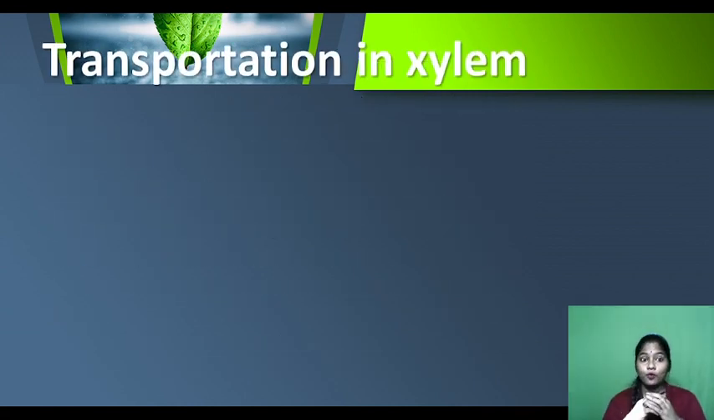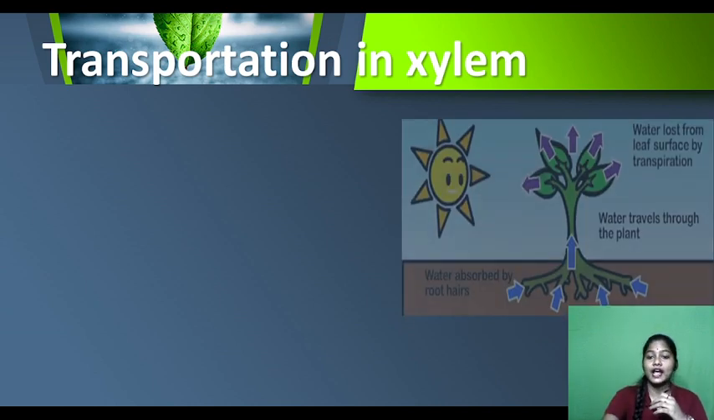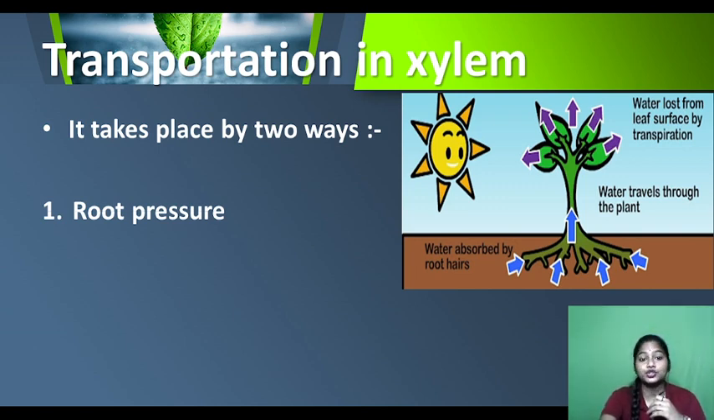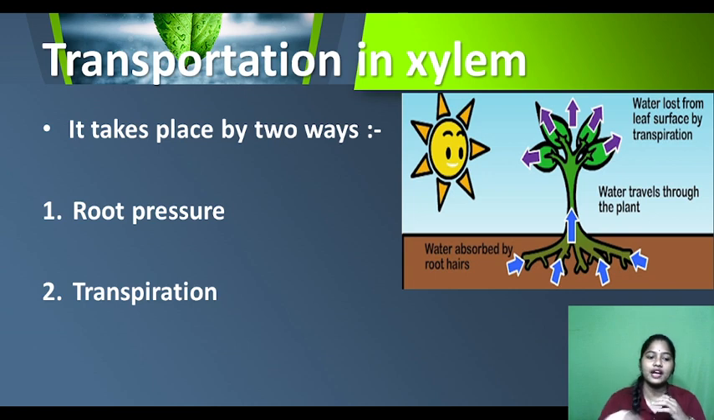Now moving to the next, transportation in xylem. So now tell me, what will the xylem transport? Very good. It is water and minerals. See, it takes place in two ways. So xylem is very intelligent. It will take two ways. What is that? Root pressure and transpiration.